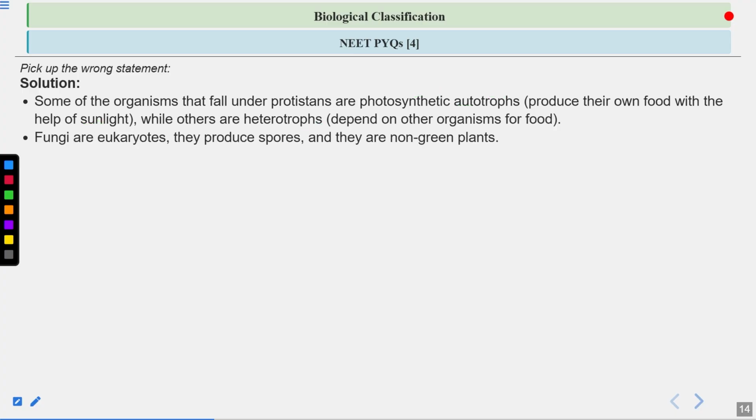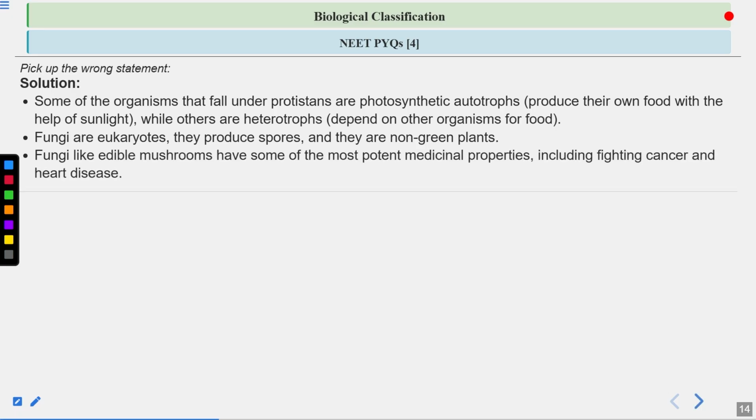Now fungi are eukaryotes. They produce spores and they are non-green plants. Some fungi are edible. Some mushrooms are edible. And some fungi have medicinal properties also.